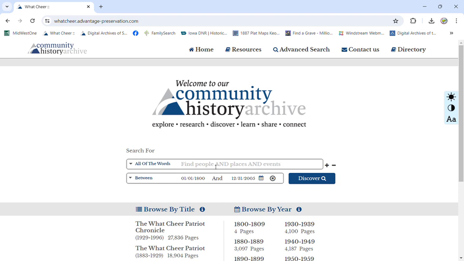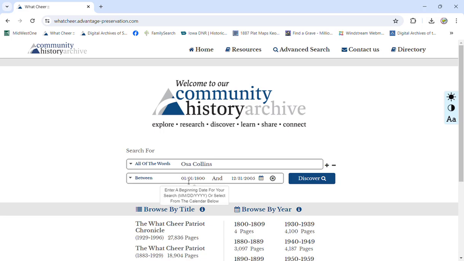Today I'm going to show you how to search, and I'm going to use my grandfather's name, which was Osa Collins. So you type that in the search bar. There's different ways to search. You can look for all the words, exact phrase, and a couple other options. The two I use the most are all the words and exact phrase. This time I'm going to leave it on all the words.